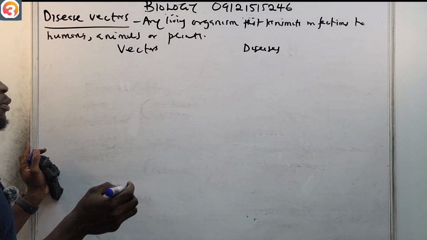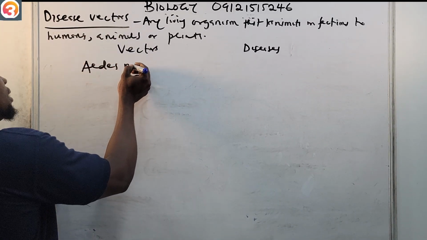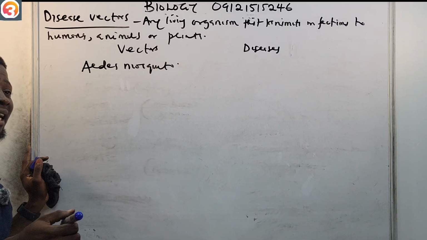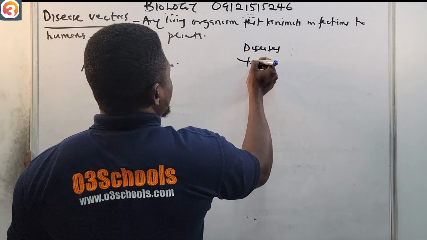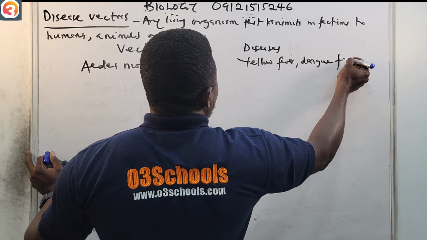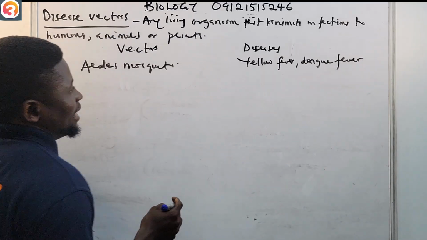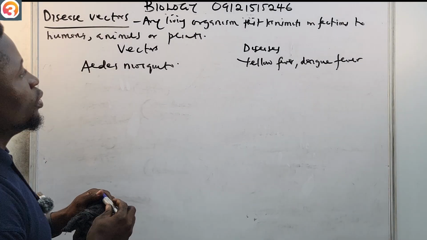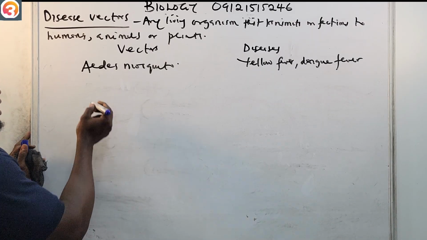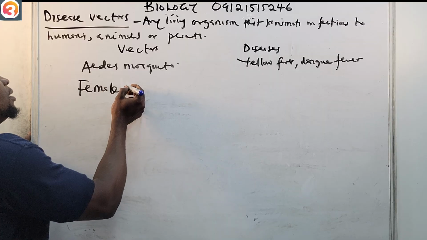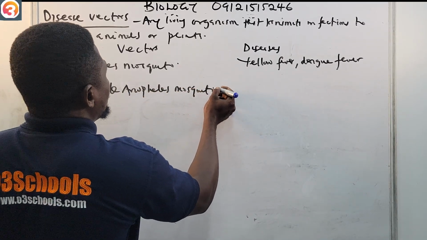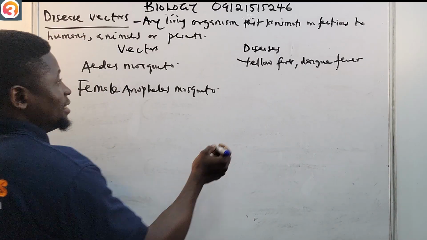Number one, we have the Aedes mosquito. This Aedes mosquito causes a kind of fever called yellow fever, and also dengue fever. We also have the female Anopheles mosquito. You know that this one transmits malaria, isn't it?